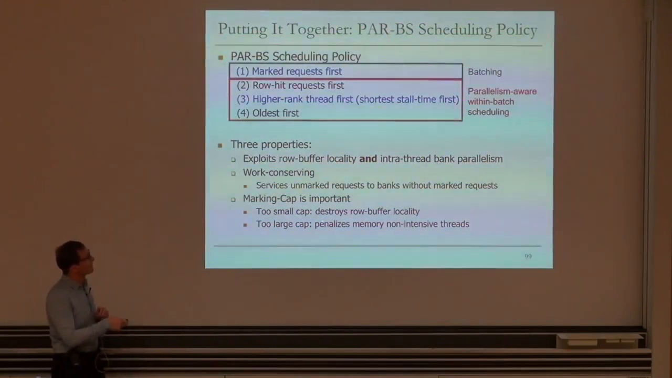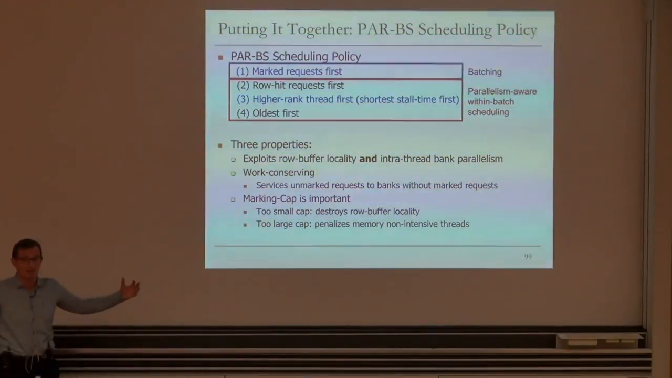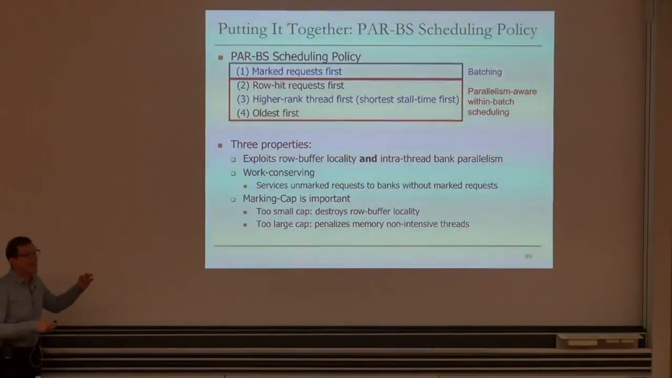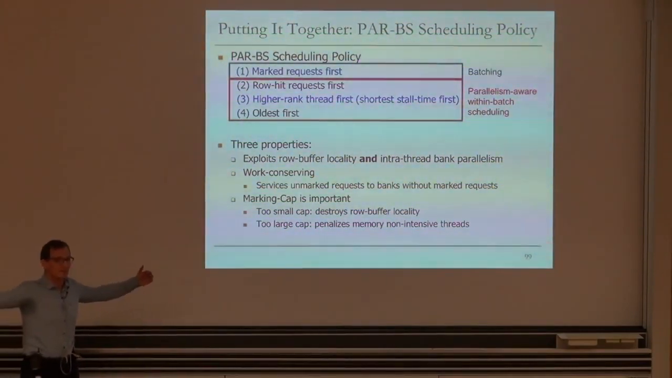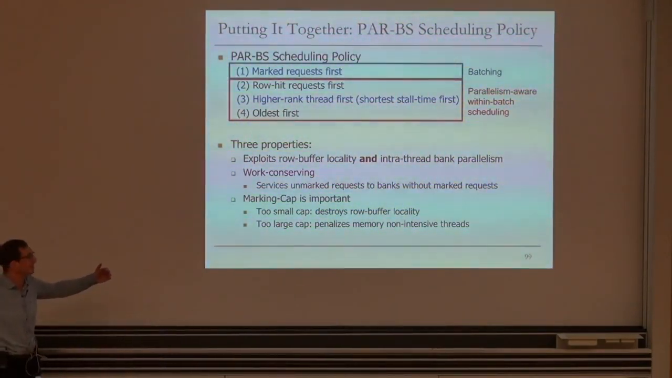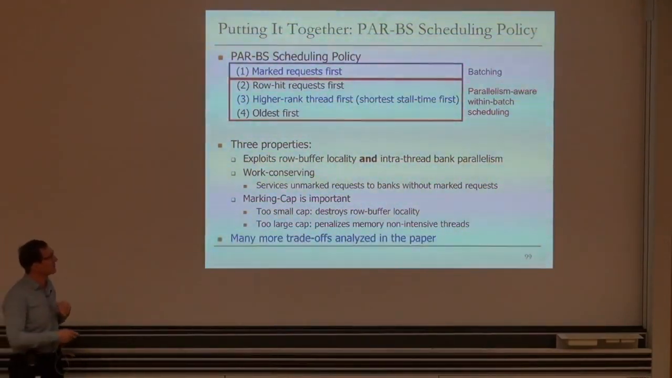Marking cap is important. This is the cap that decides how big your batch is. If you have a small cap, your batch is small, which means the ability to exploit row buffer locality within a smaller number of requests is lower. If your cap is too large, you starve some of the threads for longer. For example, a memory non-intensive thread cannot insert its request into a batch. It needs to wait until the next batch, and it needs to wait for many more requests if your batch is too large. So this is important, and this is analyzed in the paper in detail. And there are many more trade-offs that are analyzed in the paper also.